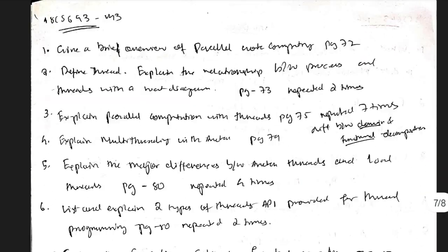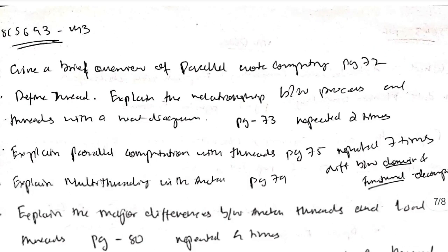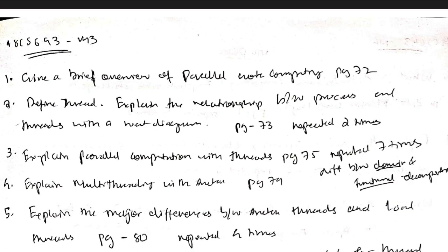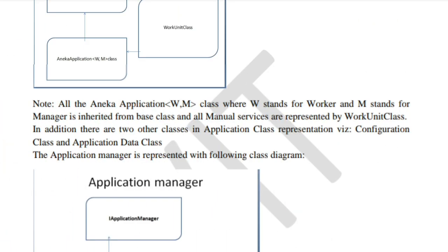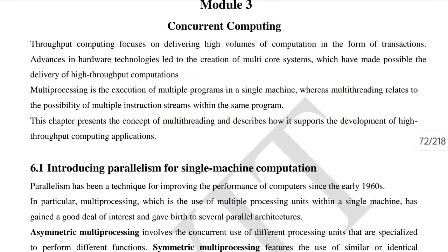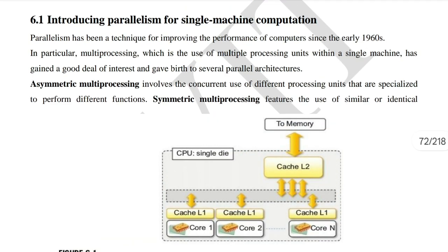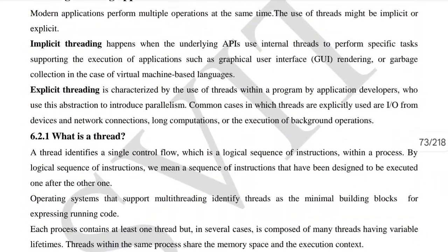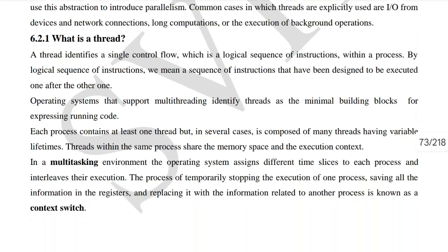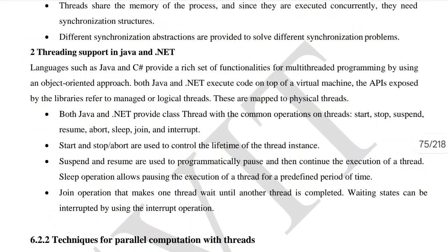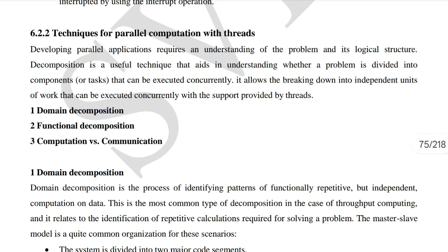Let's take each concept one by one and see the key points in it. Give a brief overview of parallel computing. It's present on page number 72 of the same PDF. So let's go to page number 72. Here is the introduction for parallelism for single machine computation. Then we have programs and applications with threads, what is a thread and what is multitasking, and techniques for parallel computation with threads.